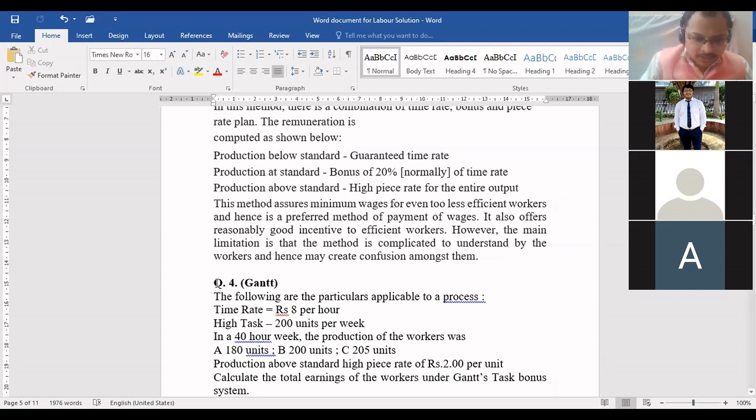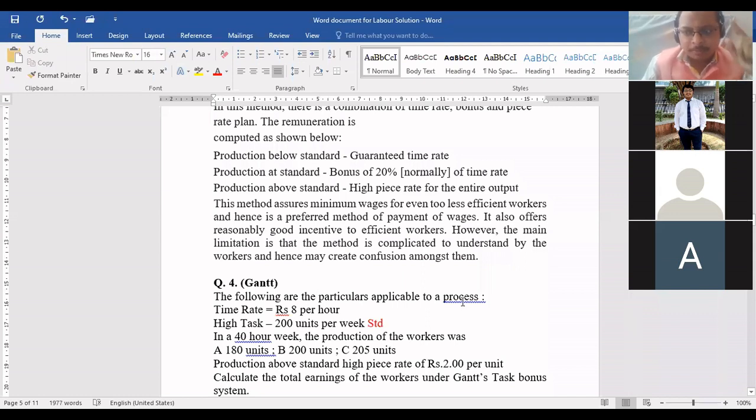Okay. See in this question, they have given time rate. That means per hour, they will get rupees 8. Is this part clear? See the high task. High task is nothing but my standard. Everyone understood? Yes or no?